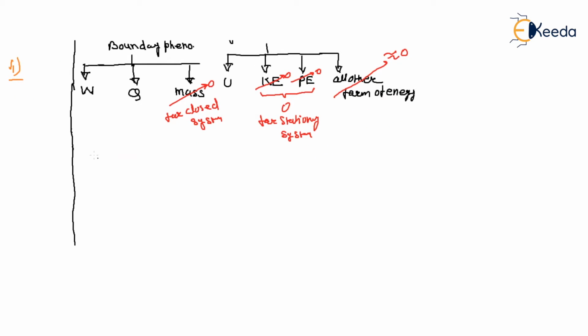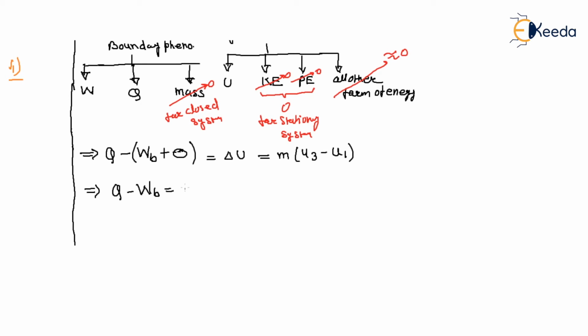So finally Q into the system minus W boundary plus other forms of work, which is 0, is equal to delta E of the system, exactly the change in internal energy of the system. So what is the internal energy change? m(U3 minus U1). That means Q minus boundary work is equal to m(U3 minus U1).